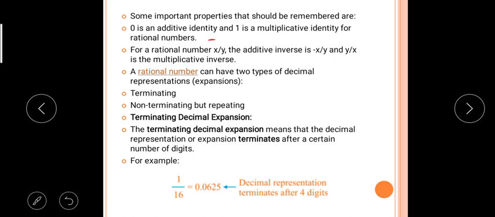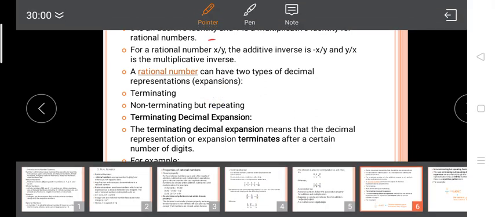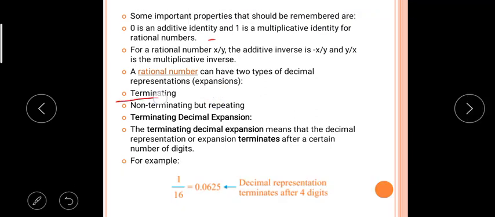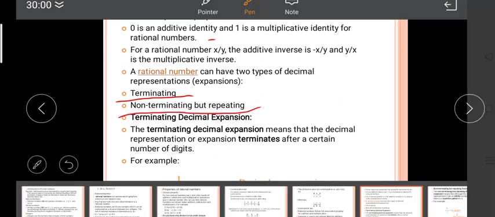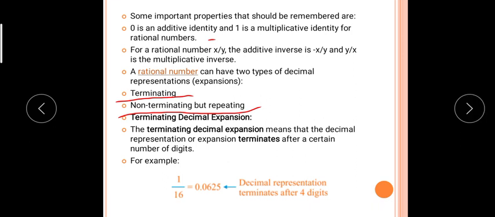Now, a rational number can have two decimal representations, terminating and non-terminating. Terminating means when you are doing the division, the answer in decimal stops somewhere. It is called terminating.